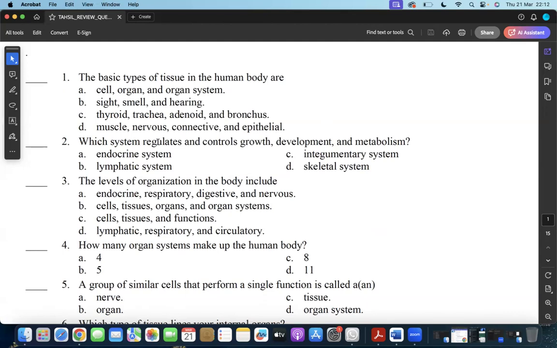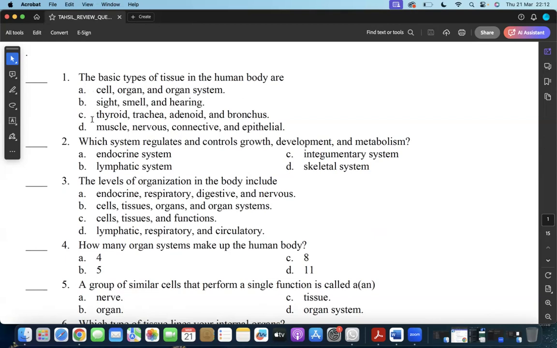So if you look at option A, it says cell. A cell can never be a tissue. Organ is not a tissue. An organ is a group of tissues that come together to do the same function. An organ system is a group of organs. So automatically, A is not the answer.